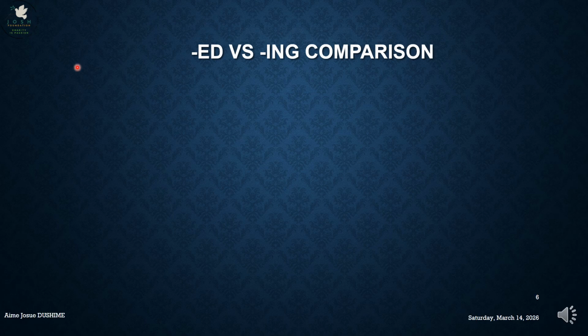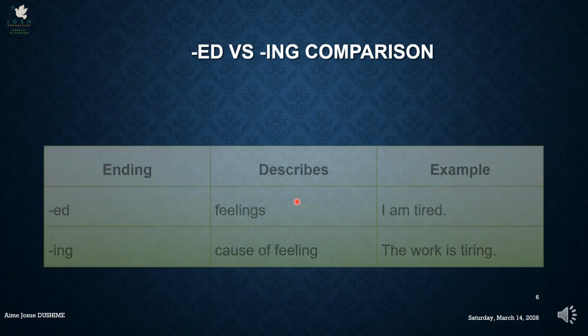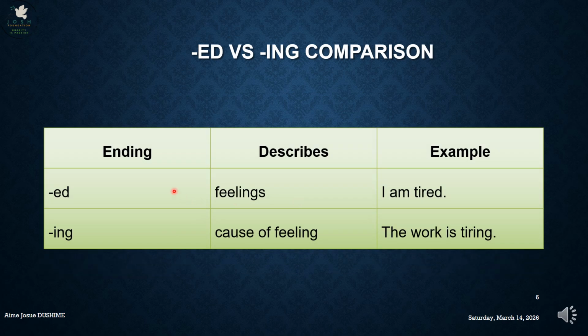Let's look at the ed and ing comparison. When we compare the adjective ending in ed and the one ending in ing, we say that the one ending in ed describes the feelings, and the one ending in ing describes the cause of the feeling. I am tired is a feeling.